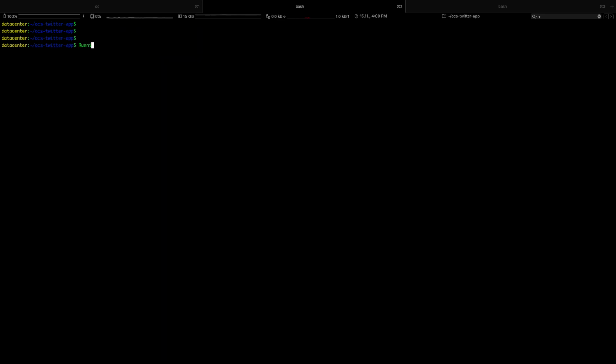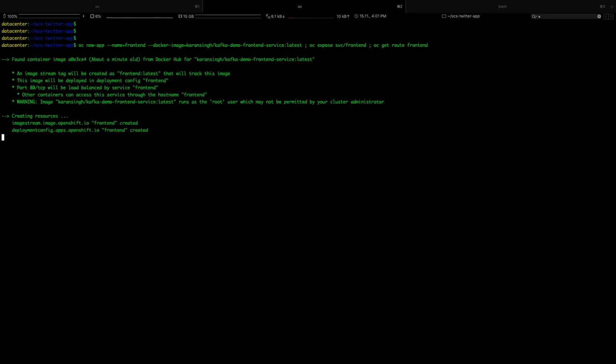So I'm going to deploy my front-end app. So here's the command. OC new app front-end is the name, and I'm going to pull my Docker image, and we will expose it, and we'll find a route to our app. So this should take some time.